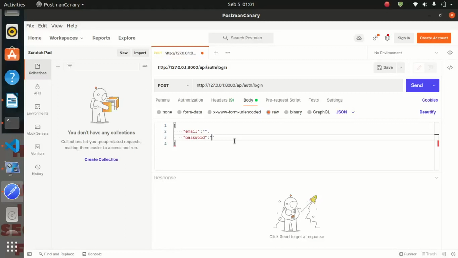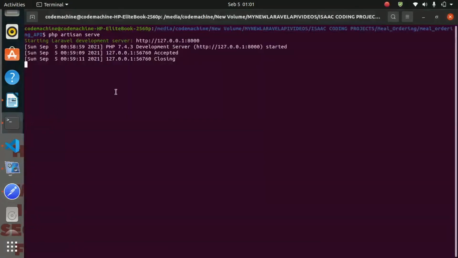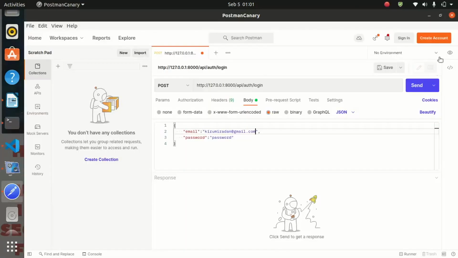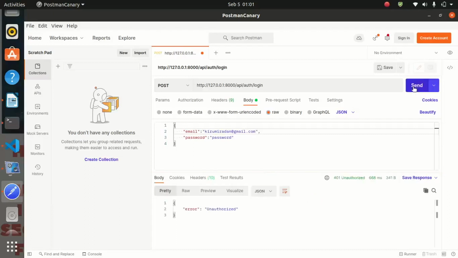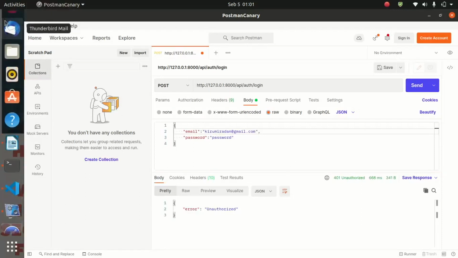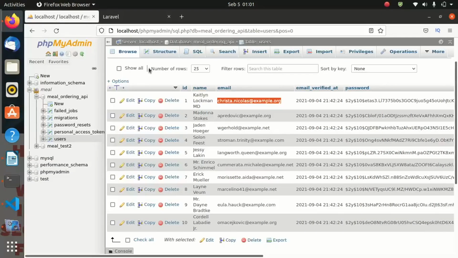So as you remember, for all our users, we give them a password. So let me try with an email which does not exist, and you see, let me say Chirumira Dan at gmail.com. If I try to submit, remember our server is running. So if you try to submit, as you see, error unauthorized, meaning that this user does not exist inside our database. So let us go into our table and see.